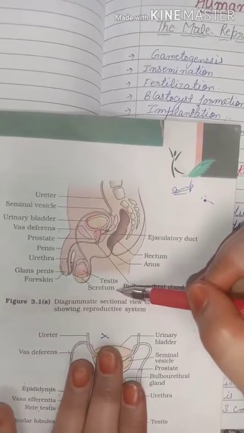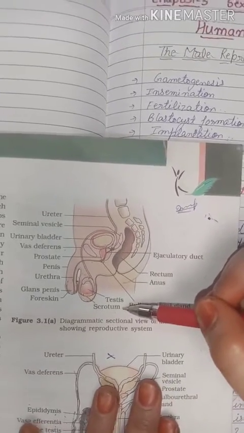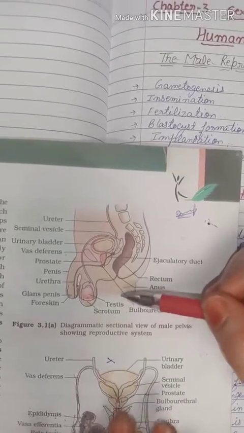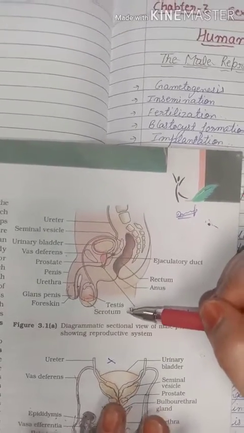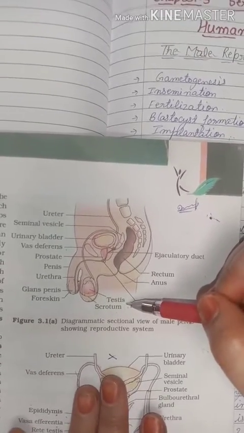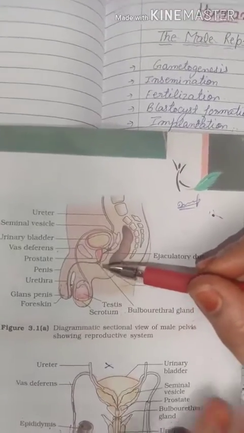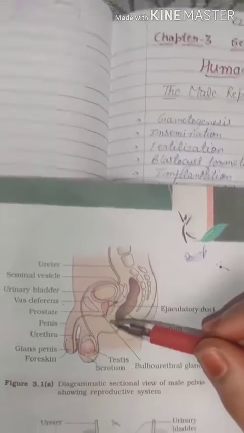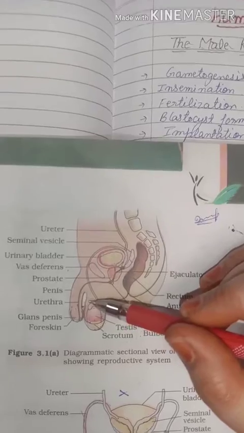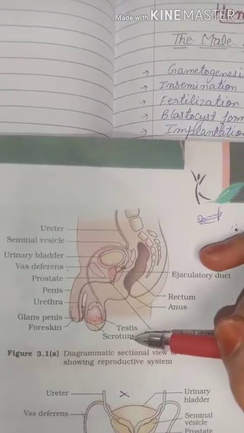It is present in this pouch outside the body so that it can maintain a temperature lower than the body temperature. The body temperature is too high and not suitable for the sperms that are formed in the testes. Male gametes are called sperms, and if they were present inside the body, then due to the high temperature, changes, that is mutation, can occur. To save the sperms from the high temperature of the body, the testes are present outside the body in the pouch called the scrotum.